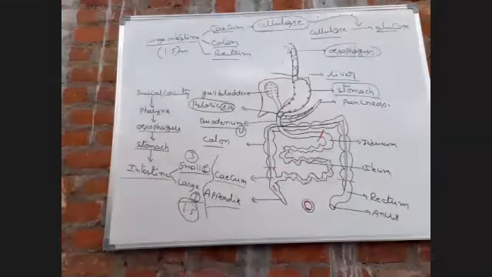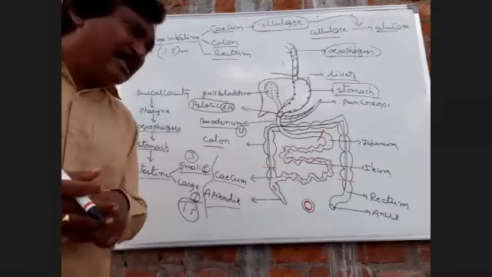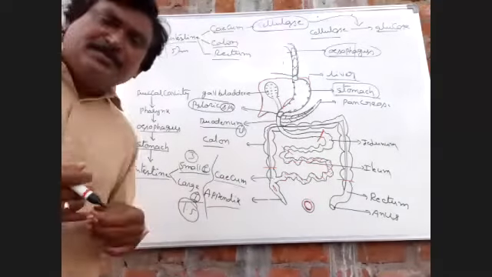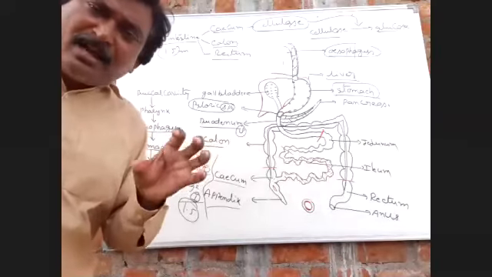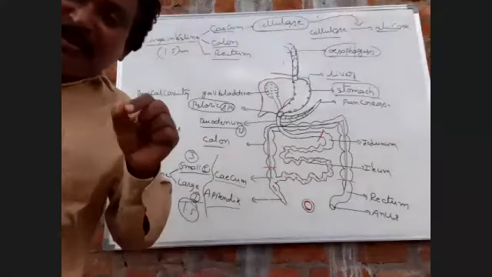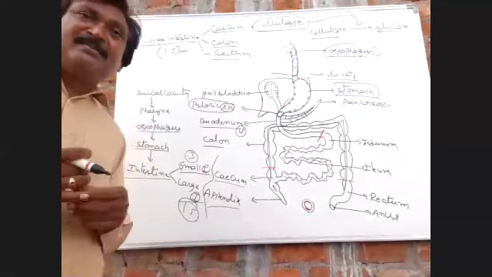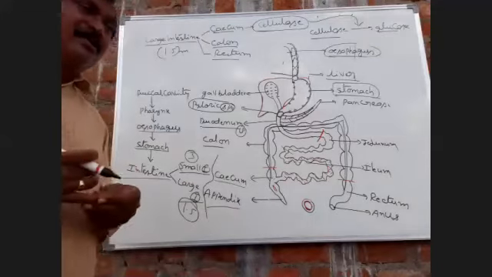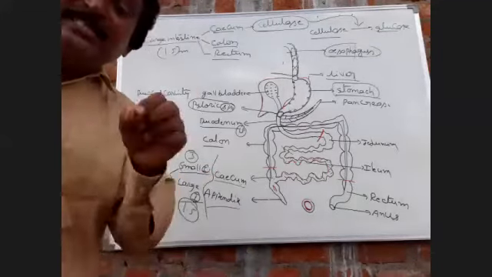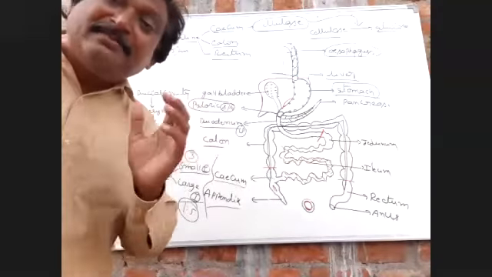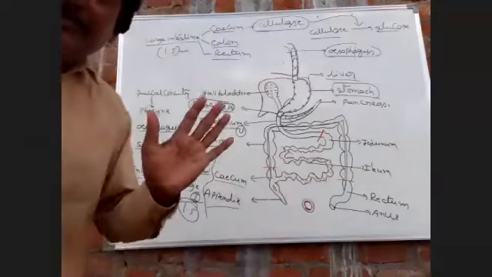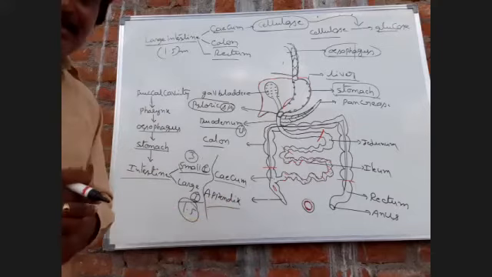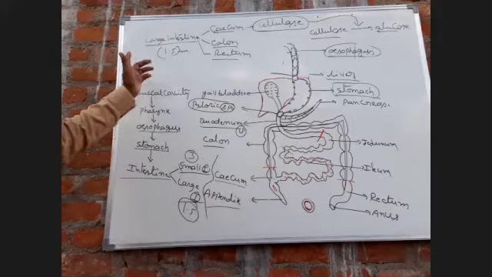Next, the second cause for appendicitis: intake of fiberless food. Next, the third cause: taking large and spicy food. These are the causes of appendicitis.